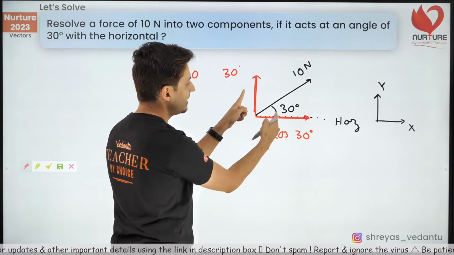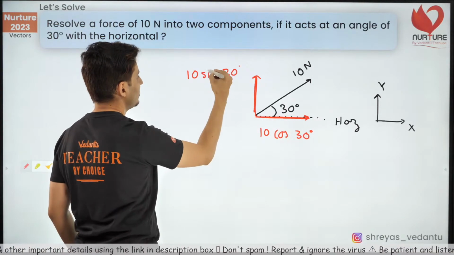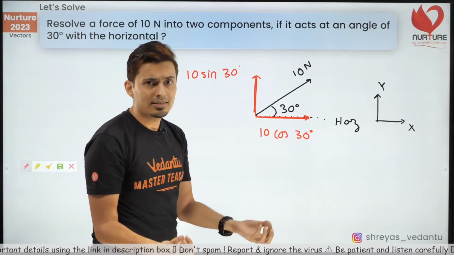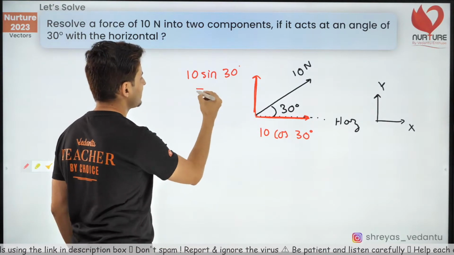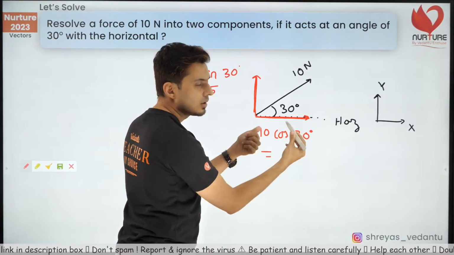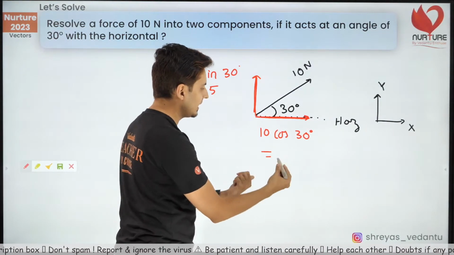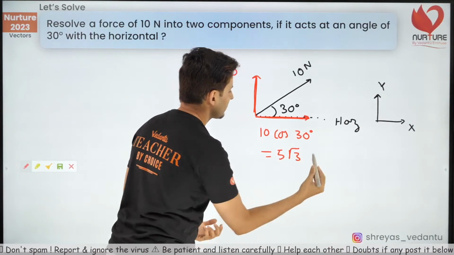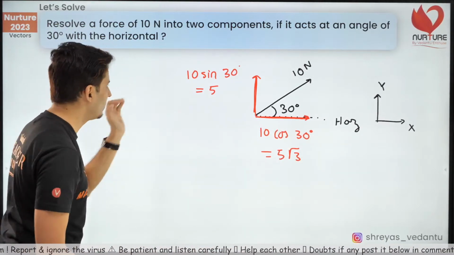And this one, it's far away. You can see this side is far away from that angle, so that's going to be sine. What is sine 30? Sine 30 is half, so 10 into half is 5. And what is this? Root 3 by 2. The 2 and 10 get cancelled, so 5 root 3. There we get both the components.